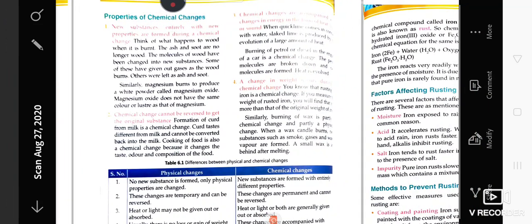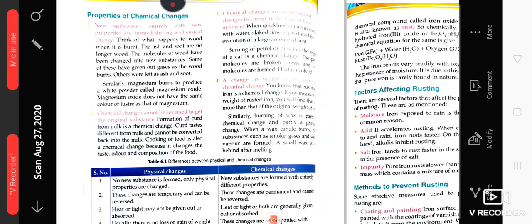If you see the properties of chemical changes, all chemical changes are permanent changes. These are irreversible in nature. These cannot be changed into the original form, and always a new substance is formed. In these changes, either heat or energy is absorbed or evolved. And there is a change in the weight of the substance.